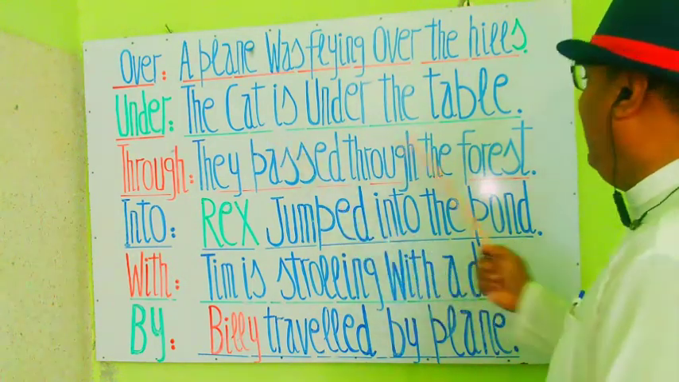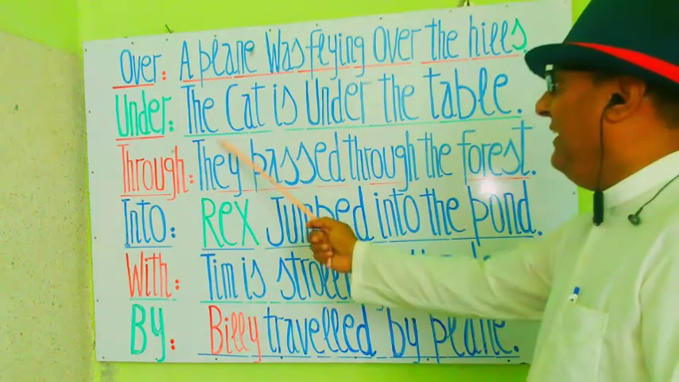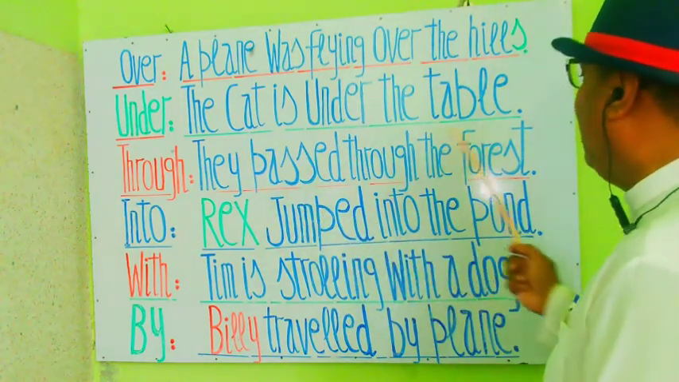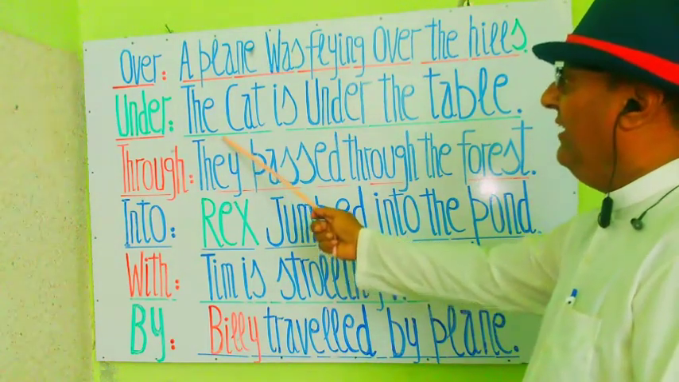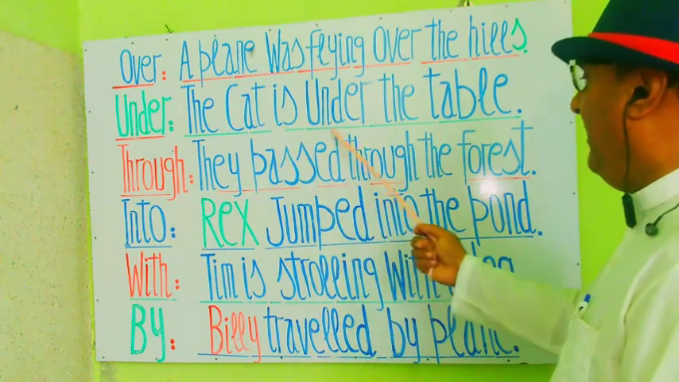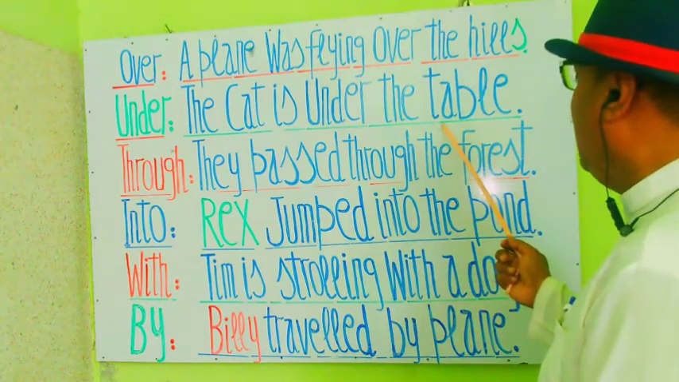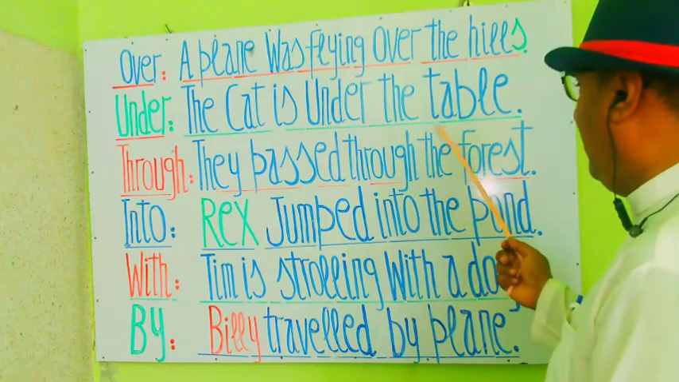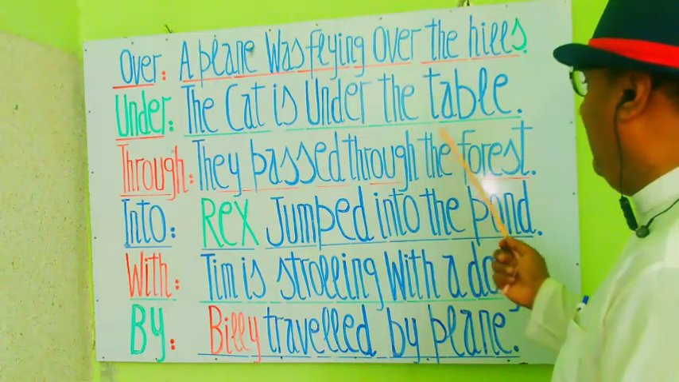बिल्ली मेज के नीचे है। The cat is under the table. In this phrase you see the cat is a subject, a singular noun, is is a verb, and under is a preposition, and the table is another noun, an object here.